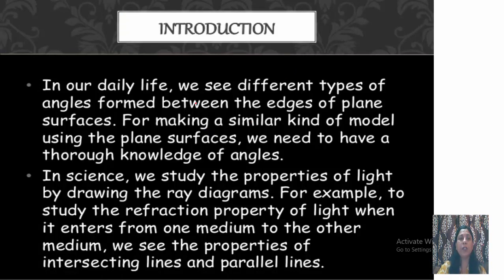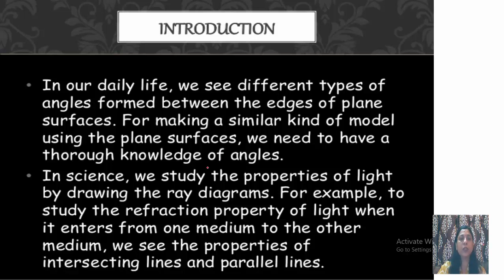In our daily life, we see different types of angles formed between the edges of the plane surfaces. If you look at even the smallest thing, the table on which you are doing work or the chair on which you are sitting, you see that different types of angles are formed between the edges of the plane surfaces. For making a similar kind of model using the plane surfaces, we need to have a thorough knowledge of angles.